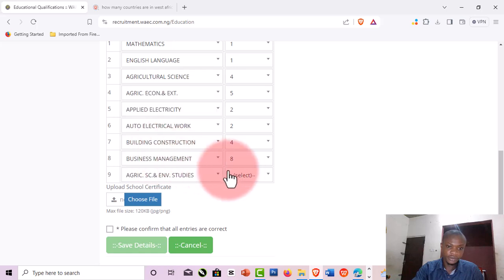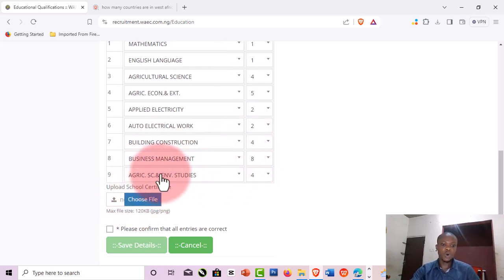Another thing here is that you need to upload your O level. You need to upload your WAEC, your NECO, your NABTEC, whatever you put as your O level. And the size, maximum is 120 kilobytes. So I'm going to choose here, and it should be either JPEG or PNG, that is picture. No document is needed here, no PDF is needed. So you need to check all these formats so that you will not stand here and be busy for nothing. So click choose file.